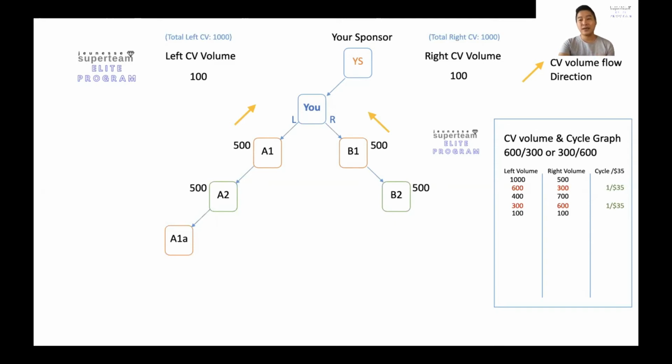I would like to backtrack a bit. You see the power of the system is that this person is not enrolled by you, but enrolled by A1, all right? A1 itself enrolled A1A. So by A1 placing this person on the left-hand side, your volume will also get it as well. You also get the volume. From this illustration, A1A did a purchase of 500 points as well. So this retail sales bonus purchased by A1A will go to A1.